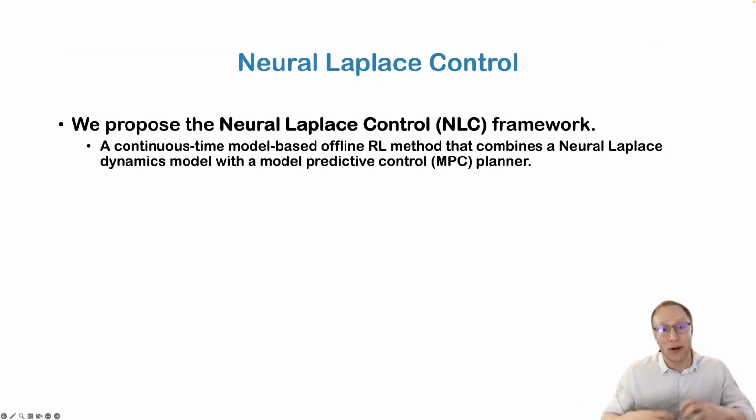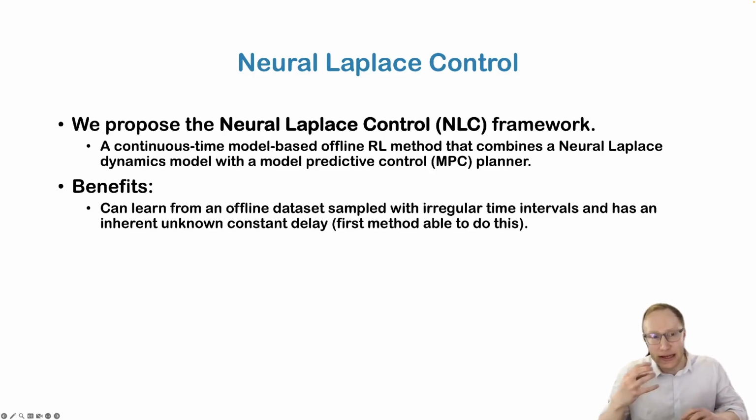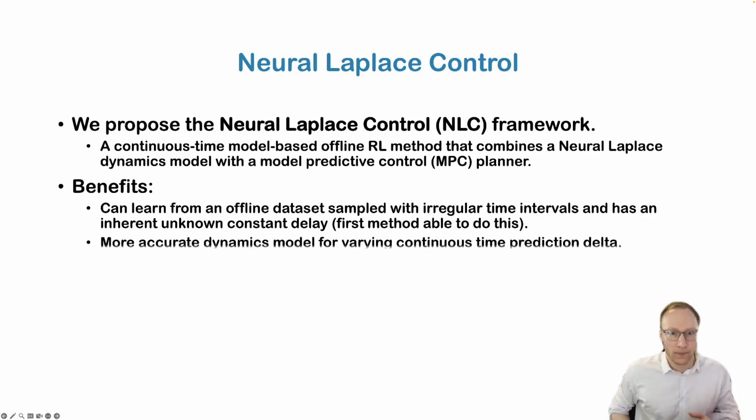In this method, we propose the Neural Laplace Control framework that solves these types of environments. It's a continuous time model-based offline reinforcement learning method that combines a Neural Laplace dynamics model with a model predictive control planner. This gives the immediate benefit of being able to learn from an offline dataset sampled with irregular time intervals and with an inherent unknown constant delay.